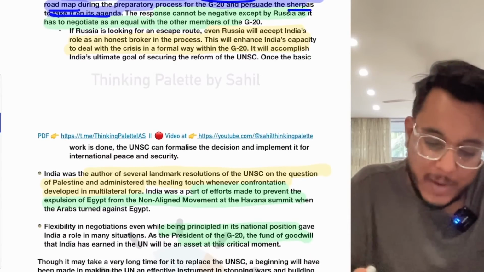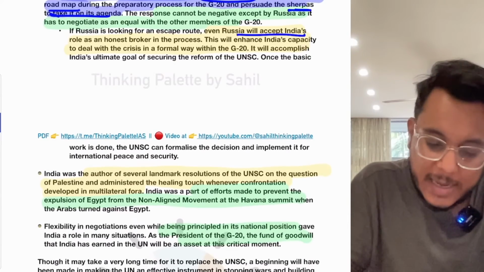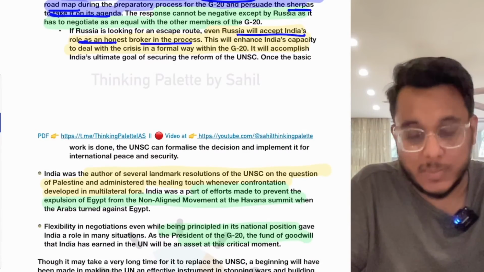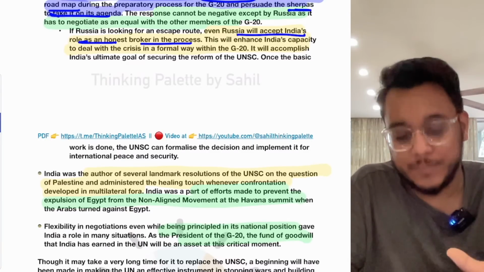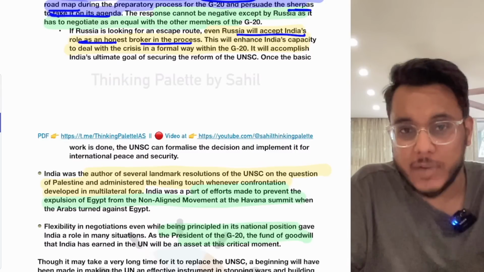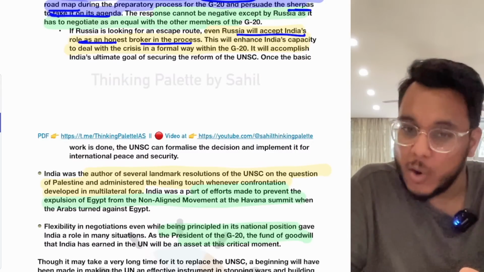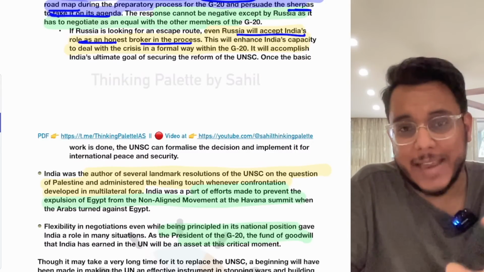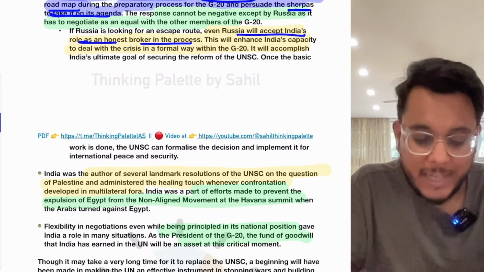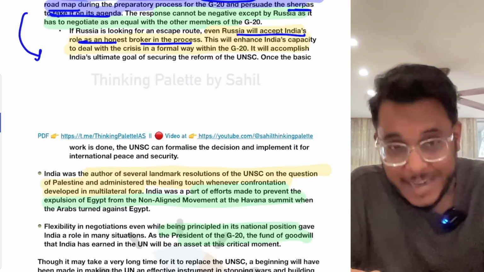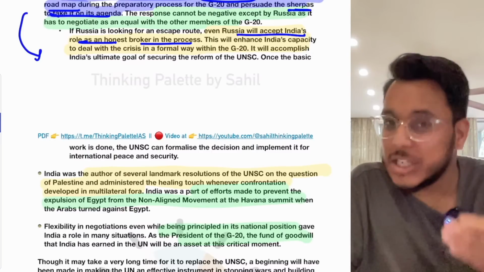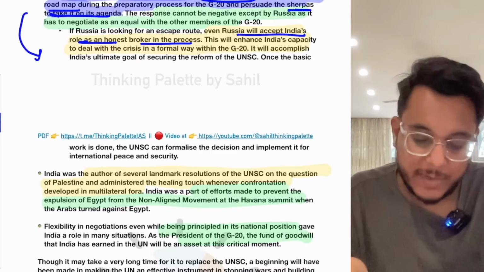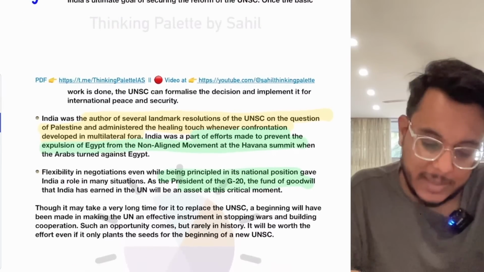Now, it is being provided that Russia will also accept India's role as an honest peace broker, because guys, when we talk about it, India has a track record of always being a good friend of Russia, and Russia of India. Because of the confidence that exists between Russia and India, whatever India decides, being the president of G20, to bring this particular war to an end, Russia will accept because of that heightened confidence that exists. That is something that is there.